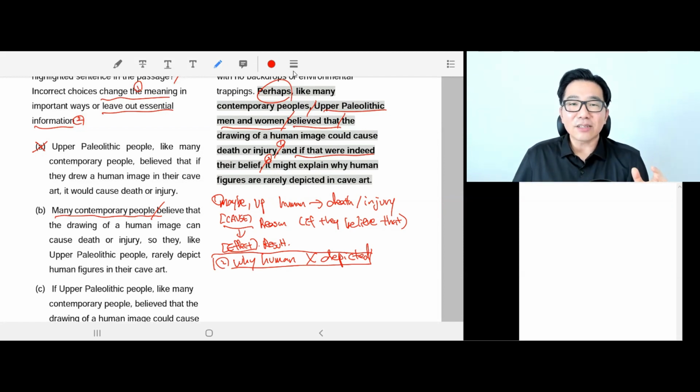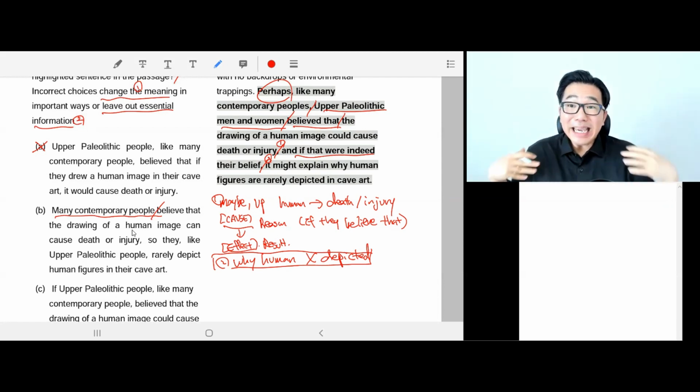The sentence is not trying to describe what contemporary people thought. Let me break this down more easily for you with an example. Me and my father both like chocolate, right? But the meaning of a sentence is completely different if I say, I, like my father, enjoy eating chocolate.